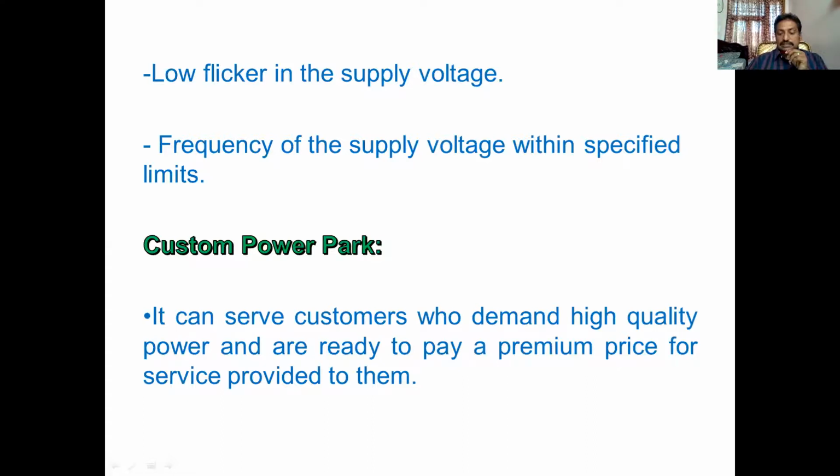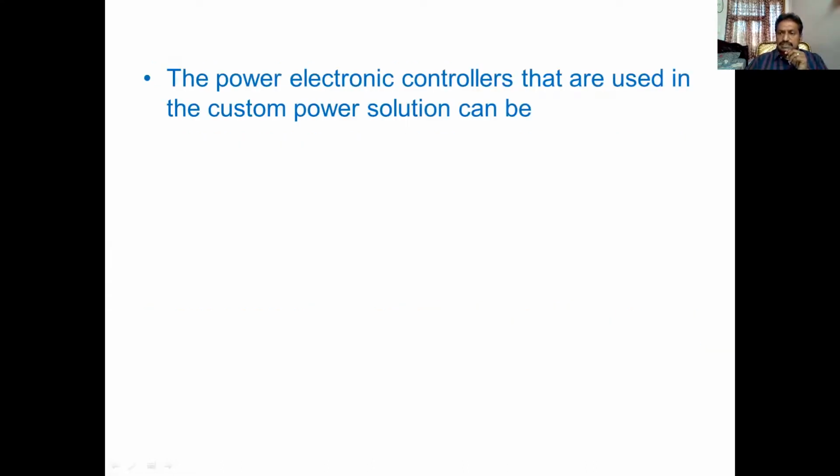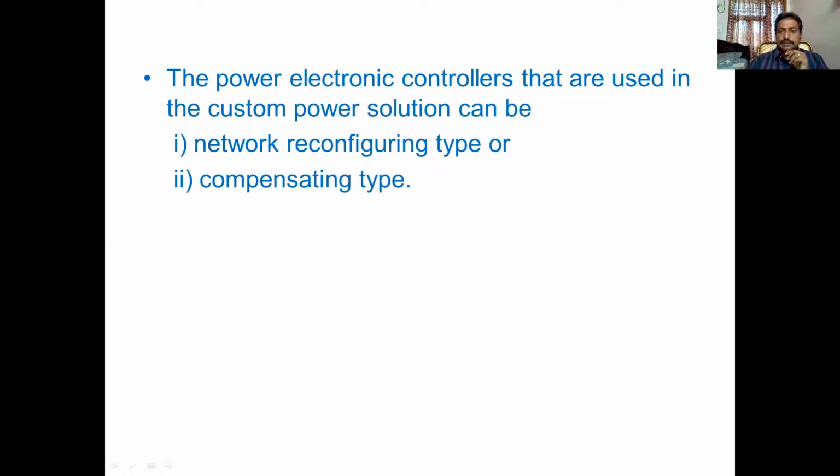Here, I already told you what custom power is: providing power electronic controllers in the distribution of the power supply. But what is the classification while providing the power electronic controllers? There are two configurations: network reconfiguring type and compensating type.